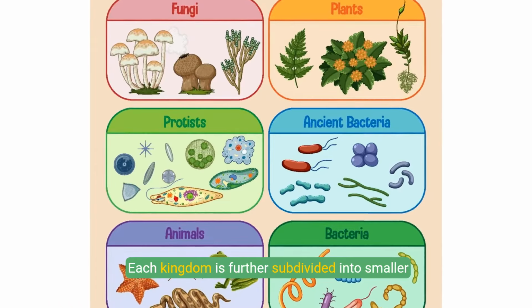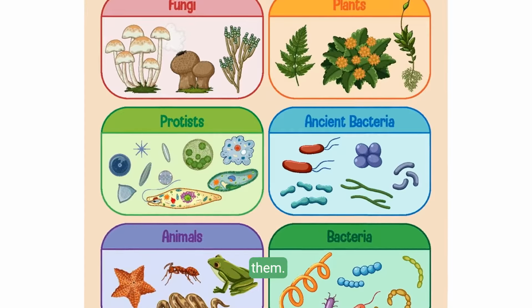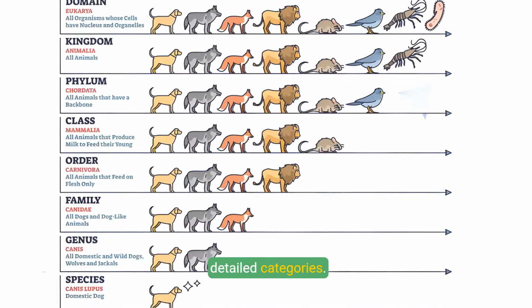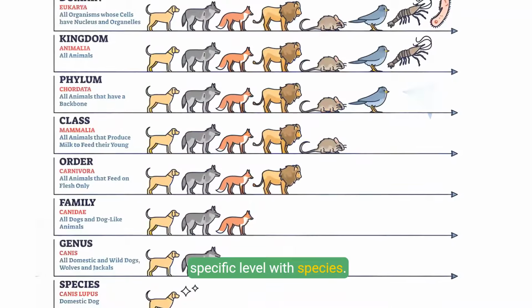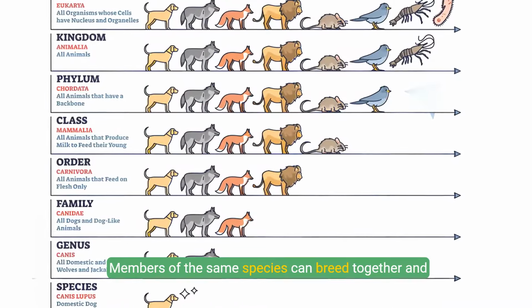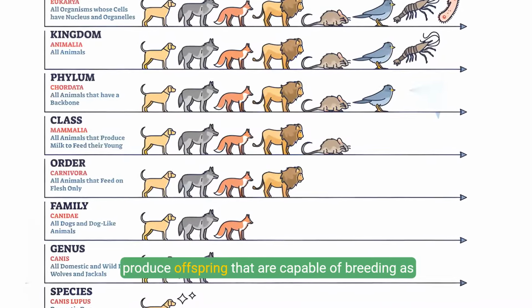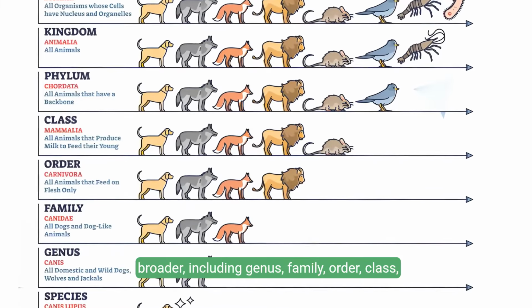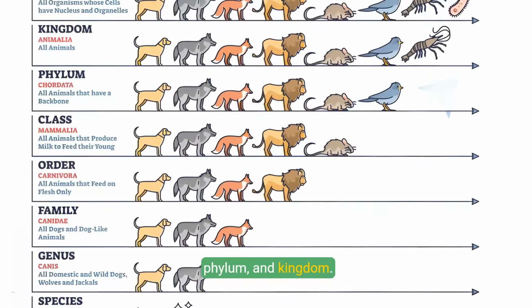Each kingdom is further subdivided into smaller groups based on certain characteristics that define them. The animal kingdom, for instance, is organized into detailed categories. The classification hierarchy starts at the most specific level with species. Members of the same species can breed together and produce offspring that are capable of breeding as well. As we move up the hierarchy, the groups become broader, including genus, family, order, class, phylum, and kingdom.